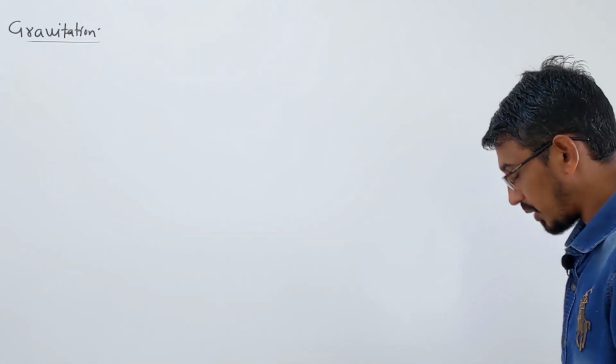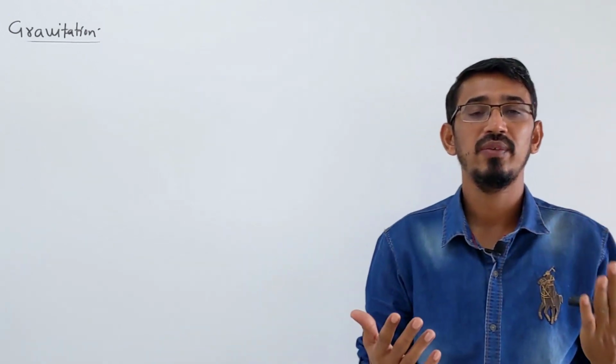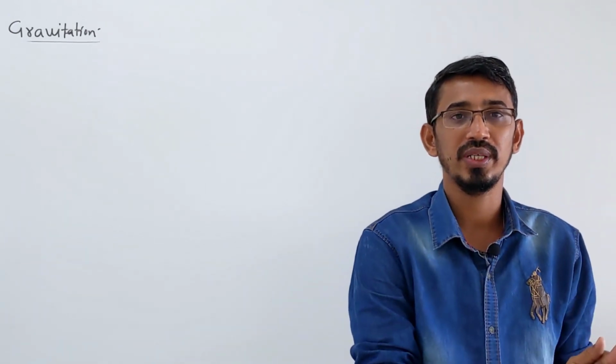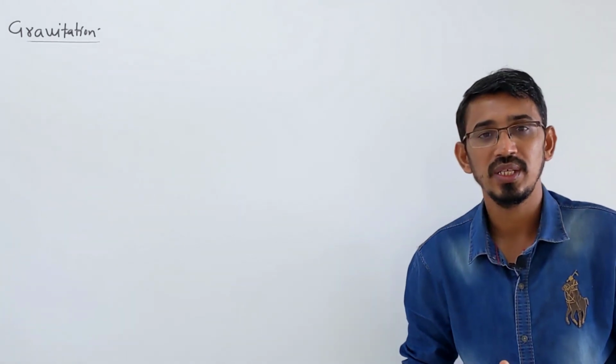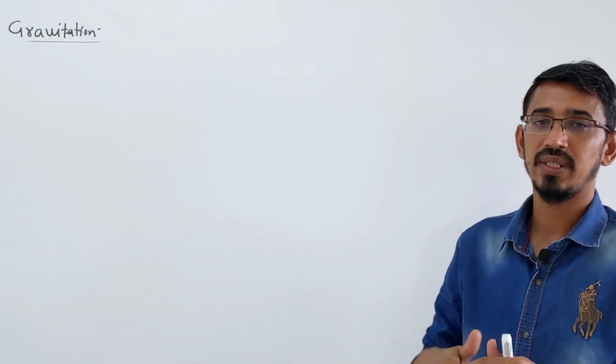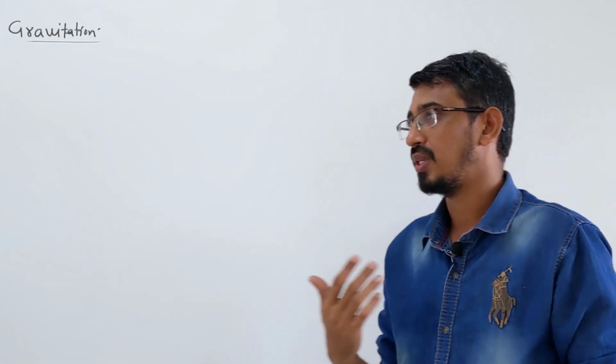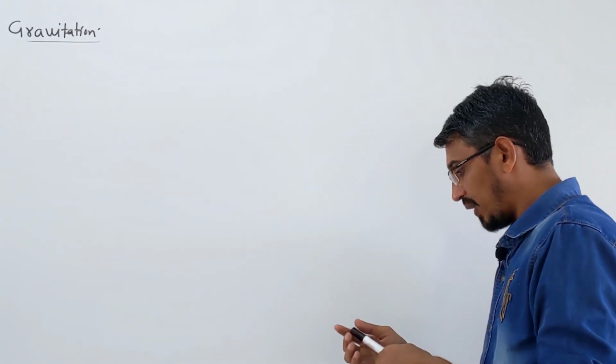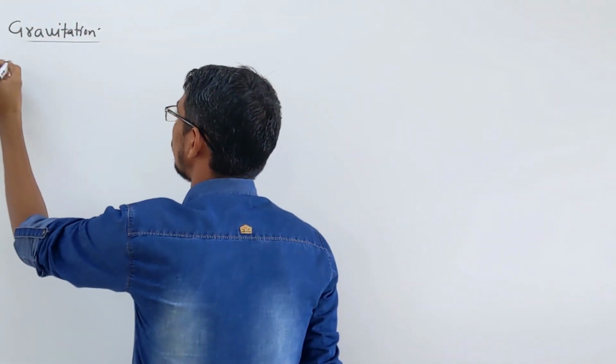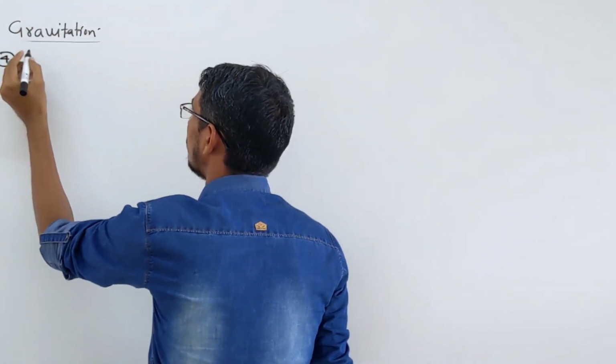Welcome back students, this is the third lecture on gravitation. So in the previous two lectures we have already learned what the gravitational force due to point mass is, meaning Newton's law of gravitation. Then we learned Kepler's laws, then the acceleration due to gravity and how it varies with altitude, with depth, and due to rotation of the earth. In this lecture we are learning the gravitational field intensity and potential. So this is the fourth major topic we are talking about.